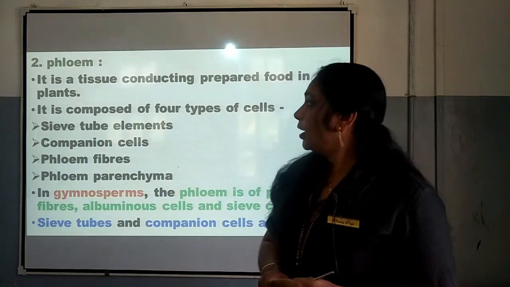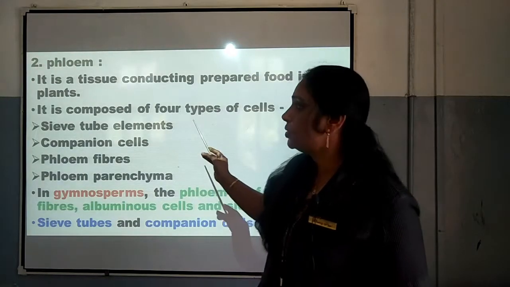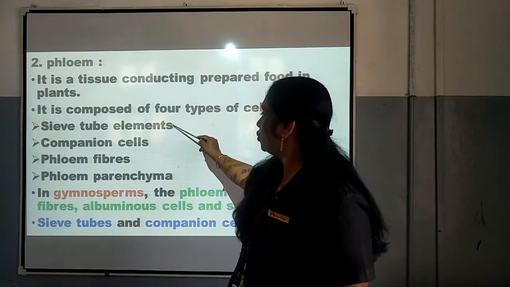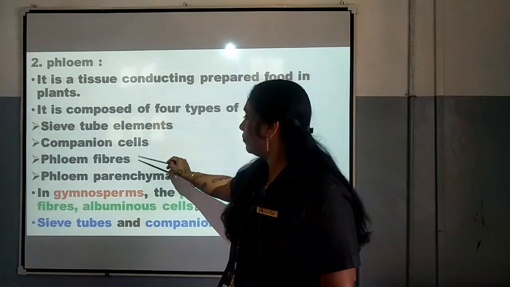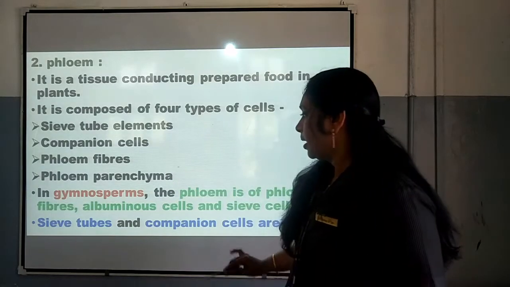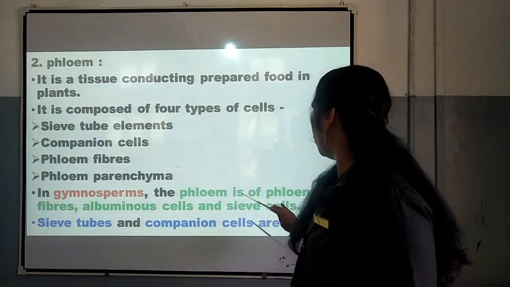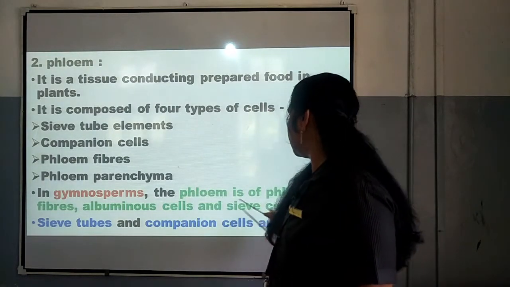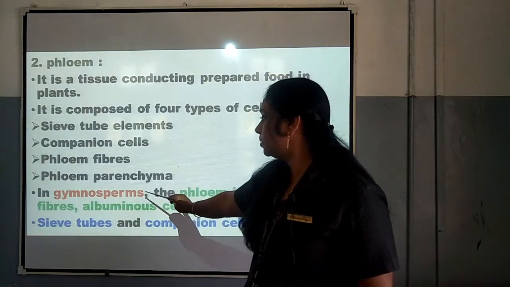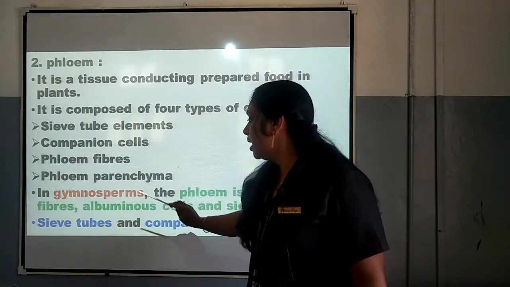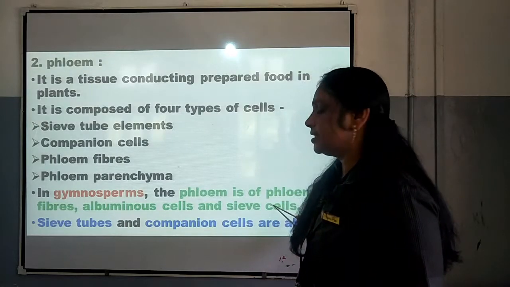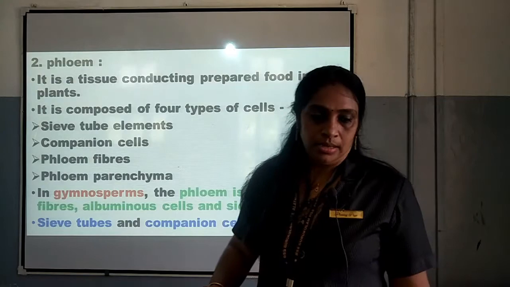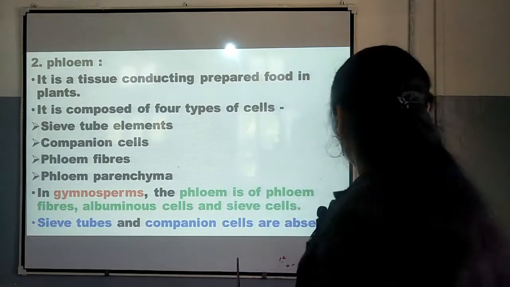Number 2 is phloem. That also we understood in the previous class. It is composed of four types of cells: sieve tube elements, companion cells, phloem fiber and phloem parenchyma. In the case of gymnosperms, phloem consists of phloem fibers, albuminous cells and sieve cells, whereas sieve tubes and companion cells are absent. Okay, my dear children.